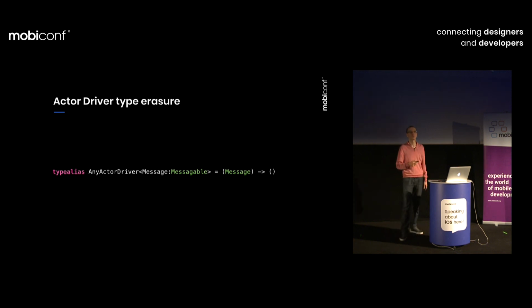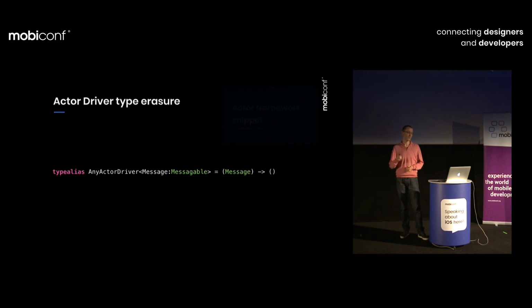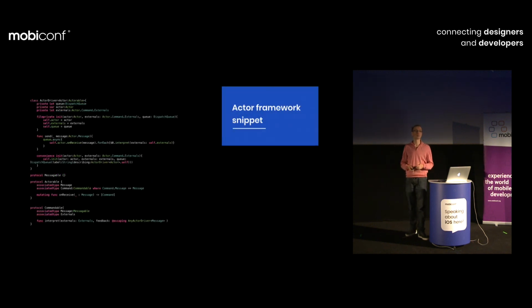If you remember from the very beginning, I said that actors are fire and forget. That's why we've got no return type. Putting everything together on a slide, we've got no more than 50 lines of code. So you don't need any library or dependency. You can just copy-paste the snippet and start working with actors. Obviously, you don't have to. If you'd like to do it manually for every single actor, it's fine. But if you've got a lot of actors, then definitely you should try some better generic approach.